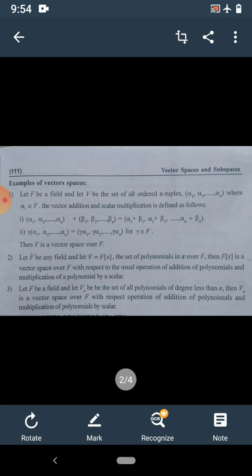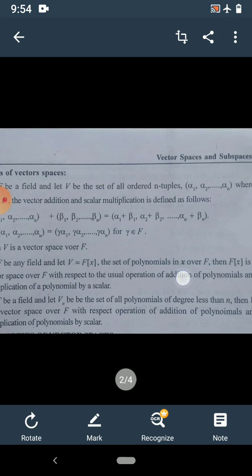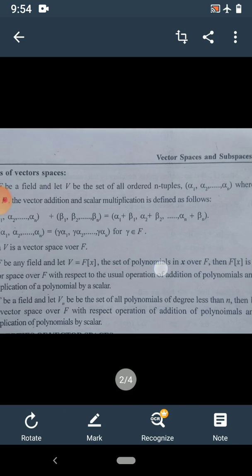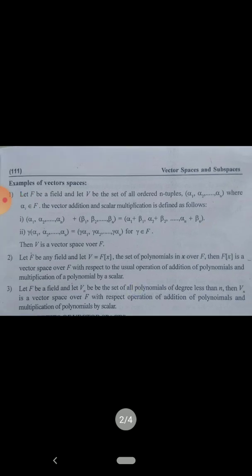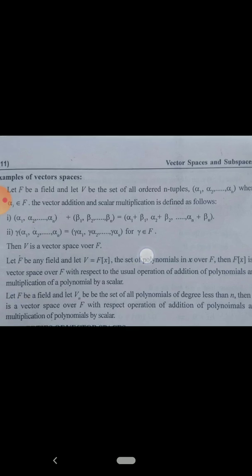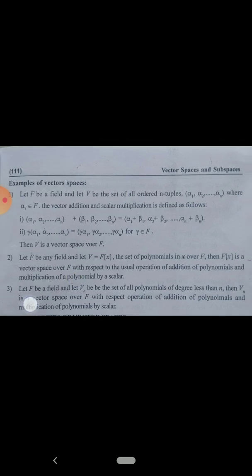Let F be a field and V be the set of all ordered n-tuples alpha 1, alpha 2, alpha n, where alpha belongs to F. Try to understand here, alpha belongs to F means alpha 1, alpha 2, alpha n belong to F. As these are the elements of F, alpha 1, alpha 2, alpha n are scalars.